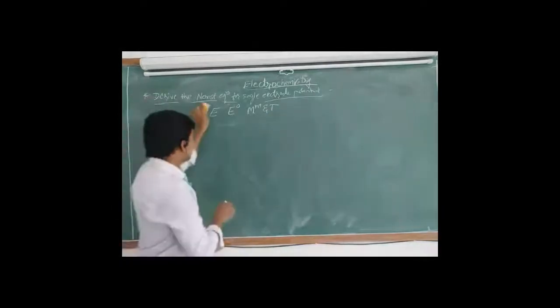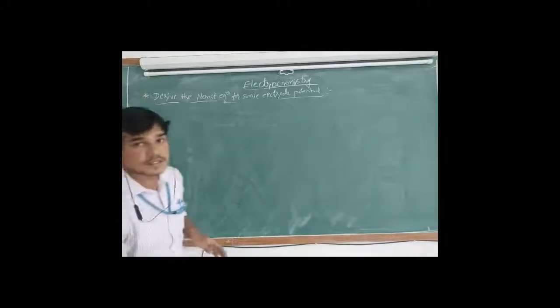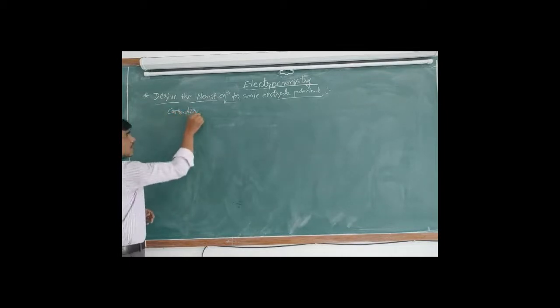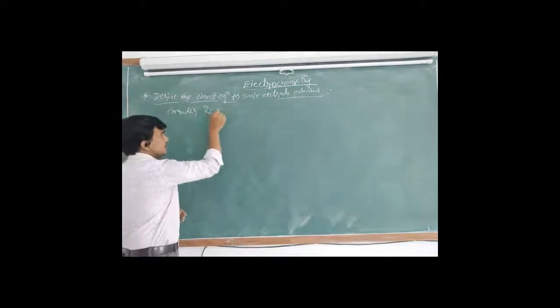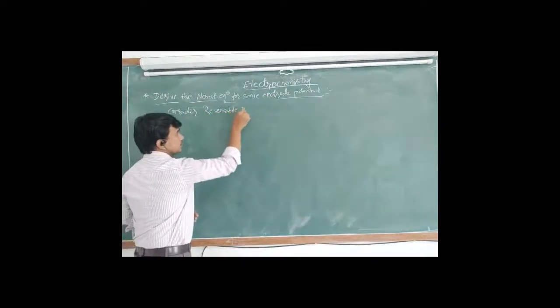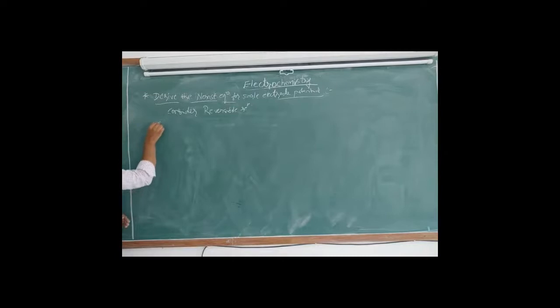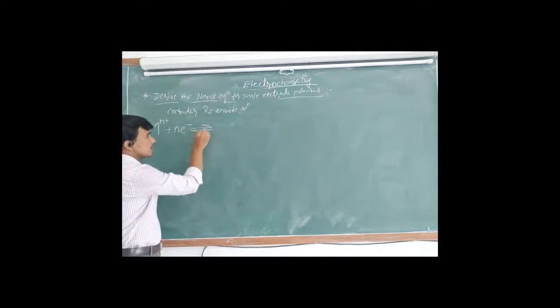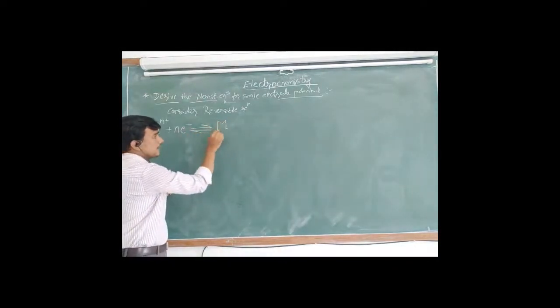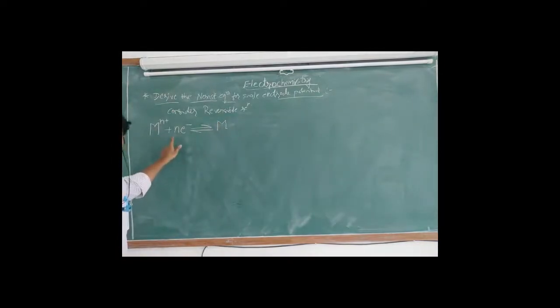Shall we derive the Nernst equation? To derive it, I will consider a general reversible reaction: M n plus, where M is metal and n is the number of electrons at the oxidation state, plus n electrons, gives, as it is reversible, forward and backward, the metal atom M. Is this an oxidation reaction or a reduction reaction?